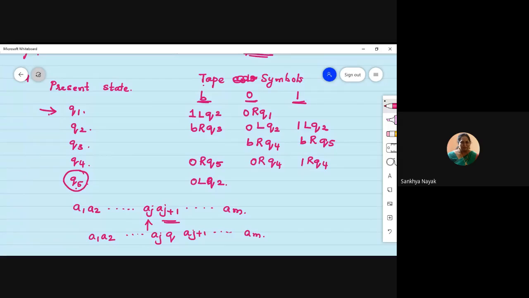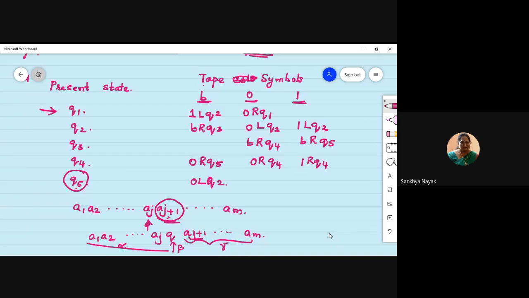I'll repeat. If this is some string, like zeros and ones, with symbols A1 to Am, and the next symbol I need to read is A(j+1), and I am in the current state Q, this is how I am going to write. This is alpha, the current state is beta, and A(j+1) is the next symbol to read, so this is going to be gamma.